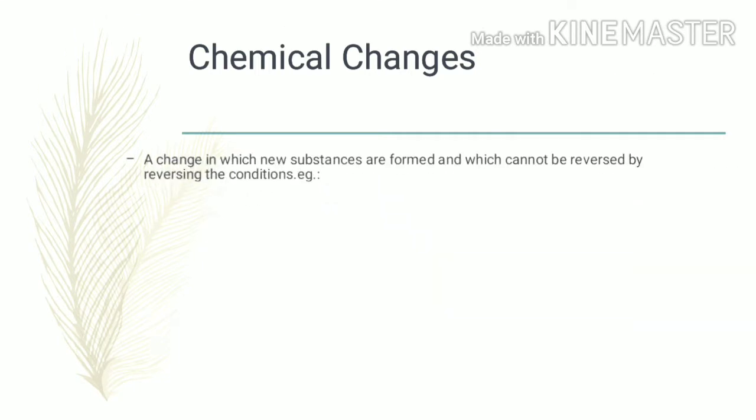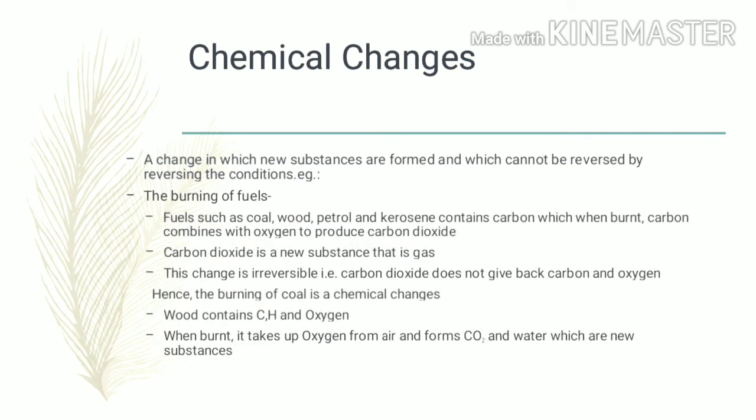So, a change in which new substances are formed and which cannot be reversed by reversing the conditions is called a chemical change. Some common examples of chemical change are the burning of fuels, rusting, charring of sugar, and curdling of milk. We will take all these in detail. So first we'll talk about the burning of fuels.